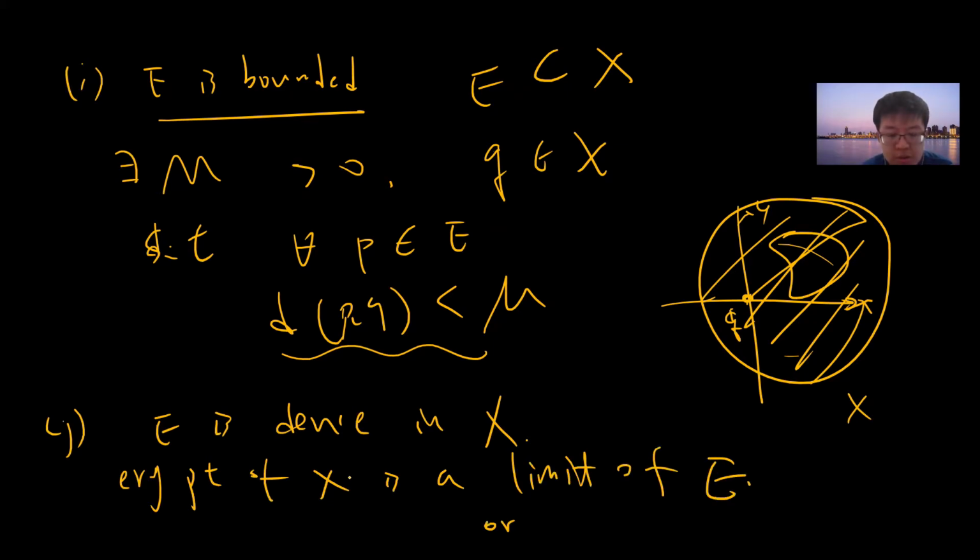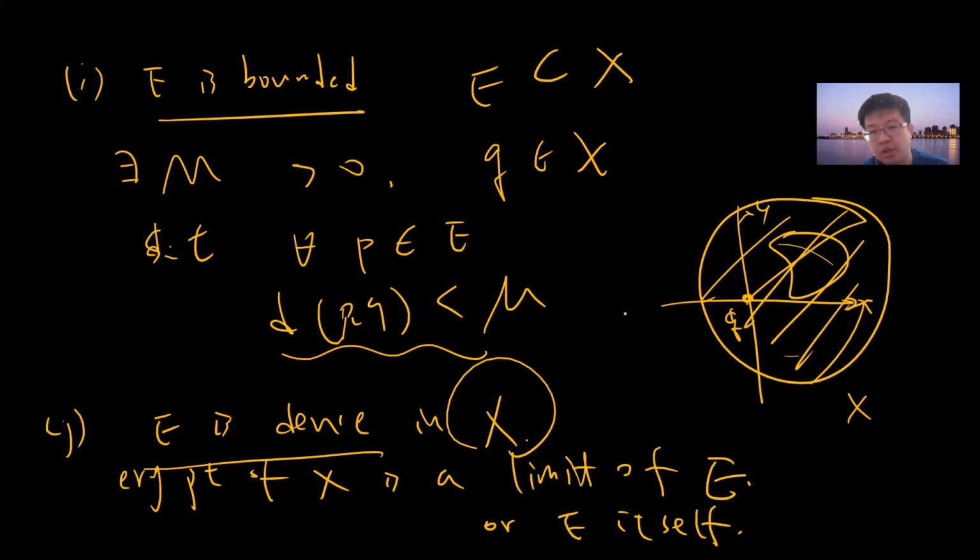Or E itself. Okay, so you can view E as standing in X. Basically, this is X, and then there's an E, right? E is very, very close to X, such that every point in X cannot be separated from E. Okay, so the example can be viewed as we make a rigorous proof, but the idea is that Q, right?